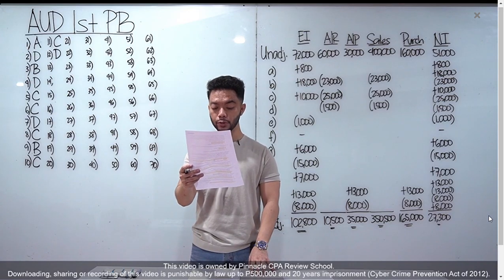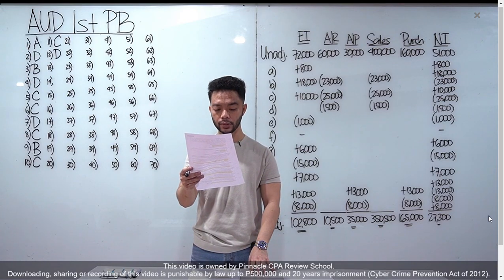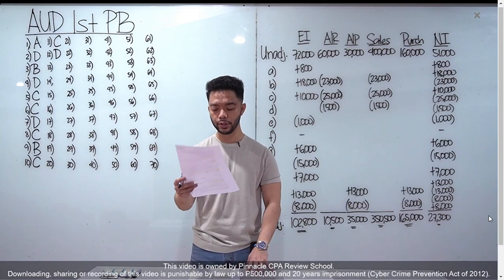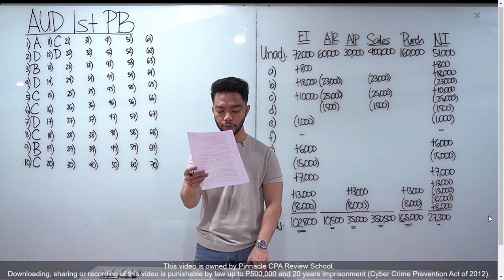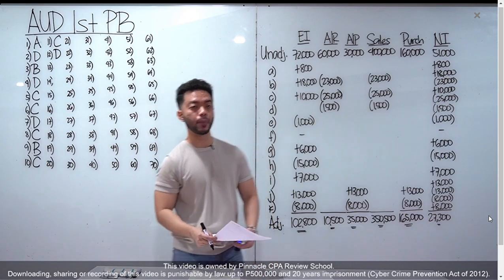Number 13, an entity's management is responsible for the preparation and fair presentation of the FS. Its responsibility includes the following except, so si management, A, B, and C, lahat yan, responsibility ni management. Yung letter D, hindi, because yung assessing risk of material misstatement of the FS, responsibility yan ni auditor.